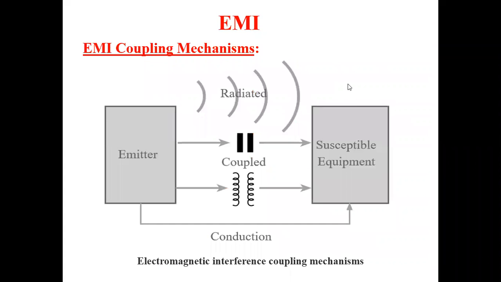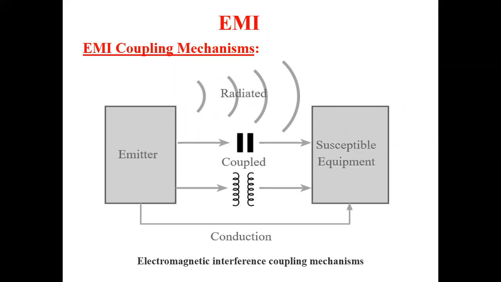Now, based upon the coupling mechanism also, we have interference. We have coupling mechanisms of three types: radiated, coupled, and conduction. So we have three types of coupling mechanisms. Either we can place the emitter and the susceptible equipment. Susceptible equipment is nothing but, for example, the receiver.